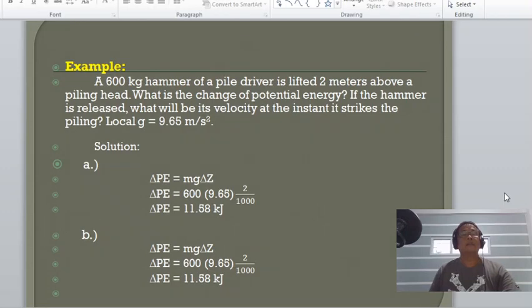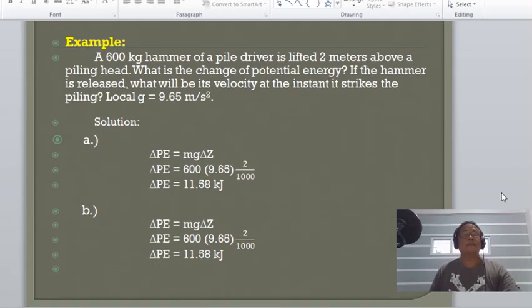Let us take another example. A 600 kilogram hammer of a pile driver is lifted 2 meters above a piling head. What is the change of potential energy? If the hammer is released, what will be its velocity at the instant it strikes the piling? Local gravity is 9.65 meters per second squared.